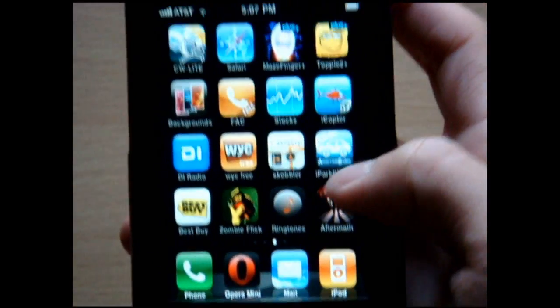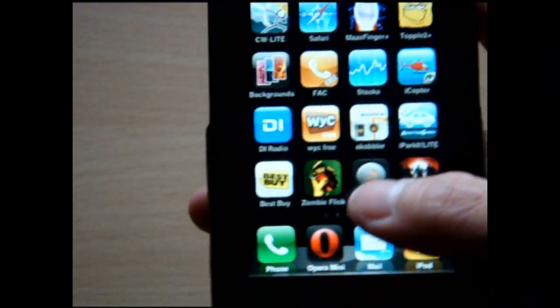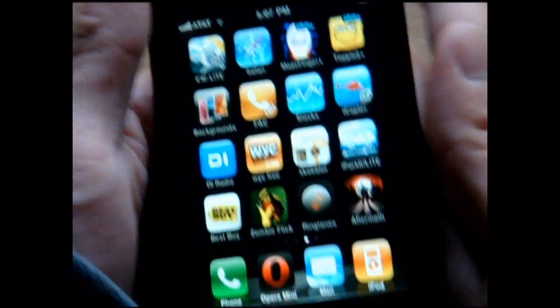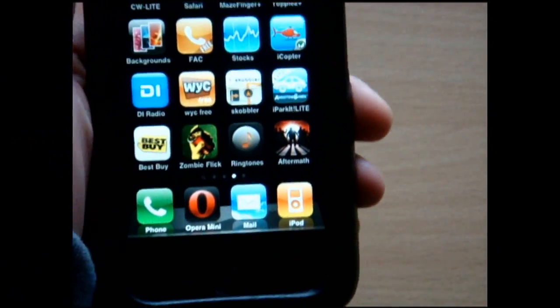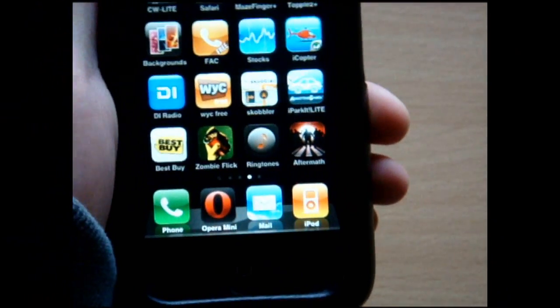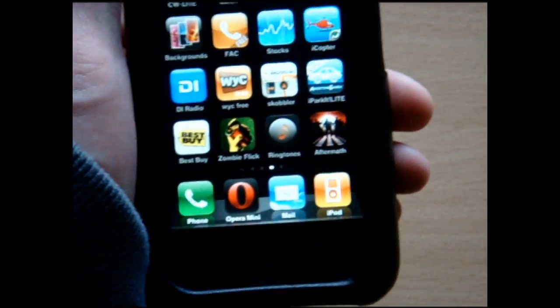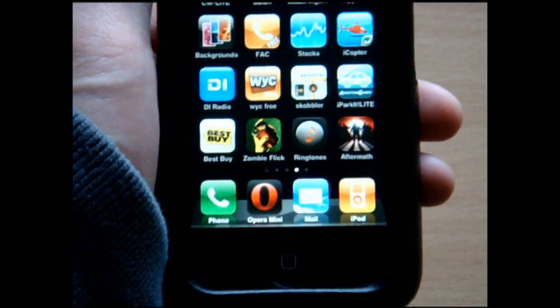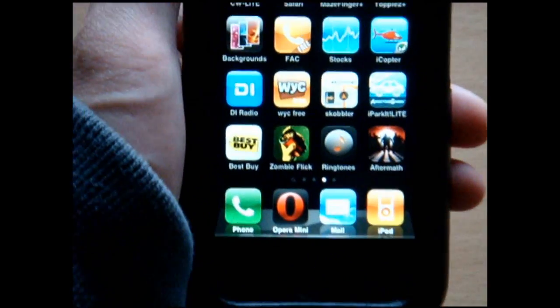Alright, that's enough of that, because I guess you guys already know how to do that. Alright, so let's get out of there and exit out. So it's actually saved onto the app right now. So if you go onto iTunes, connect your iPhone, then go to Apps, and scroll down to File Sharing. Click on it, and all your ringtones that you made from Ringtone Designer will be there.